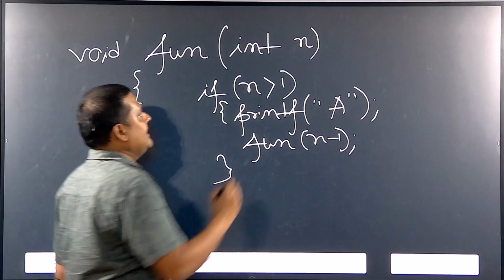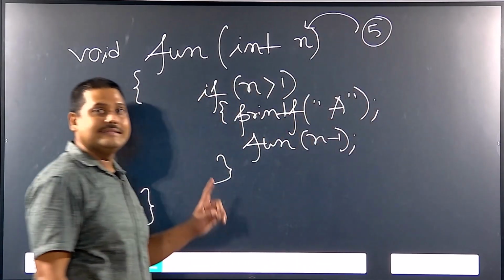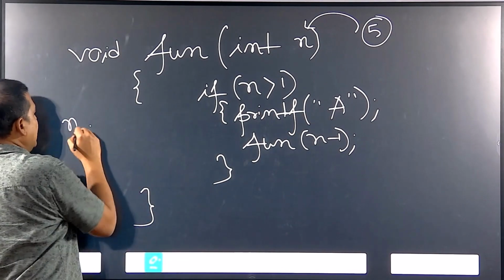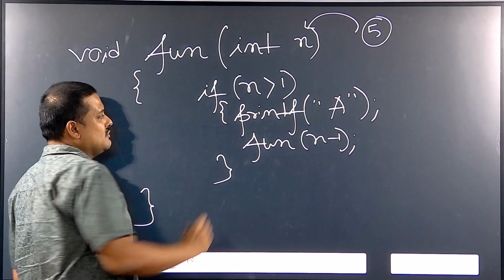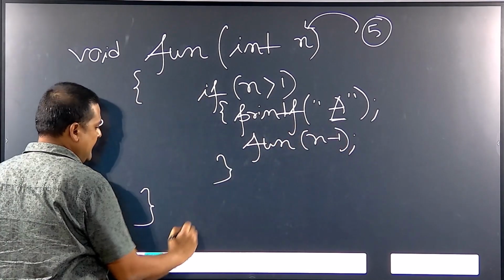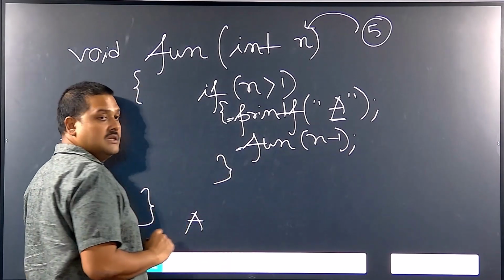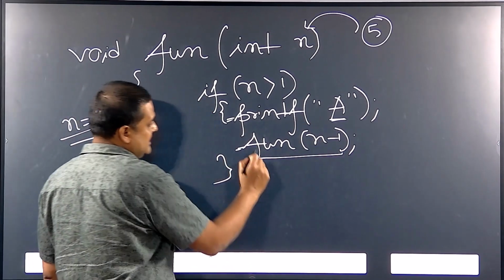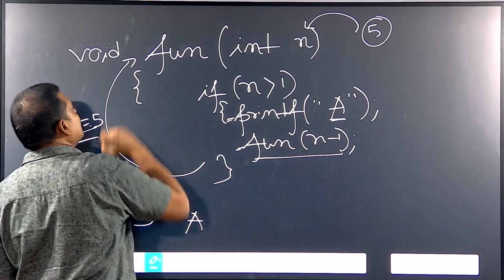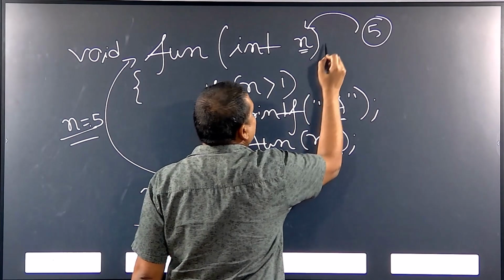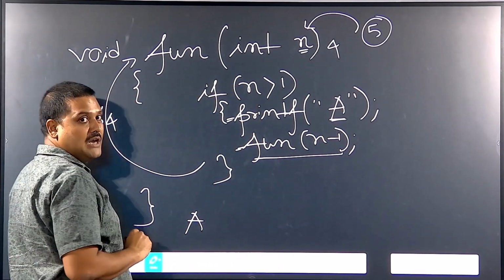Now, I am assigning the value 5 to n. So, n is initialized as 5. Is n greater than 1? Yes. So, what will it do? It will print a. Then after printing, this function call will be there. This function will again be called with n minus 1 value, that means this function will be called again with n minus 1, that value is now 4. So, n is 4 now.